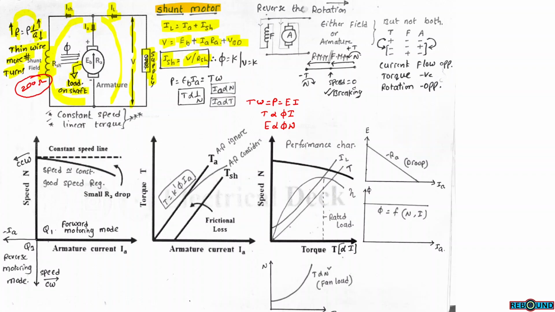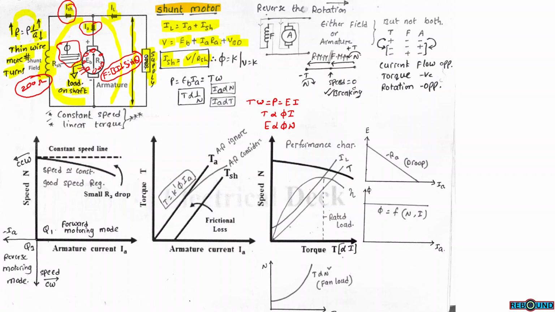So whenever current passes through the shunt field winding, flux will be produced in this electromagnet. The same flux links with the armature conductors. Armature conductor is also carrying armature current. So there will be force developed on these conductors. So that is force equals BIL sin theta.